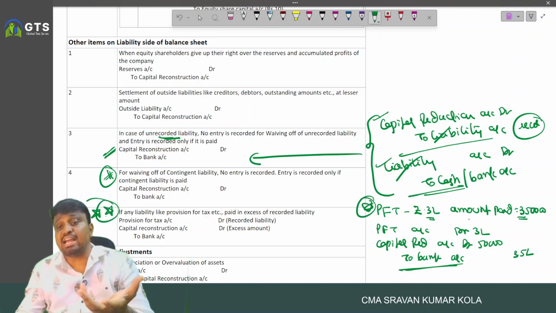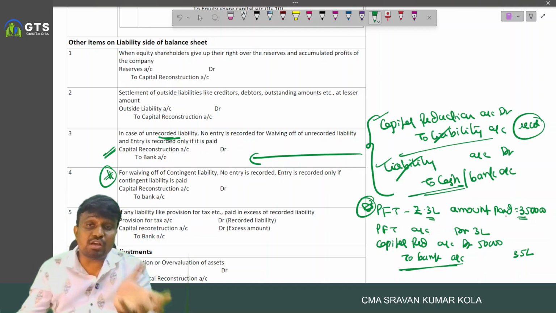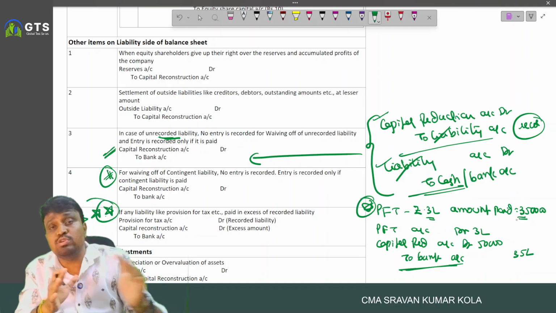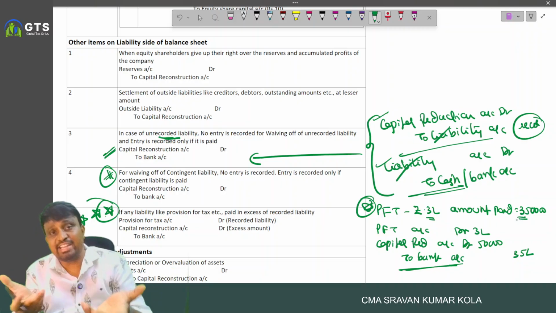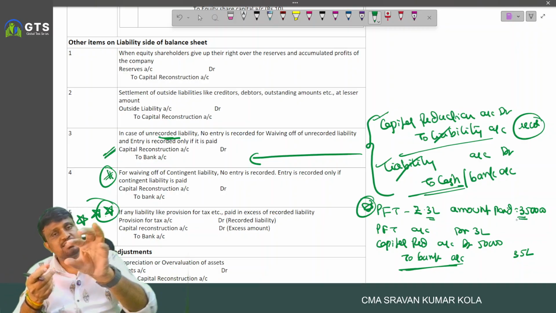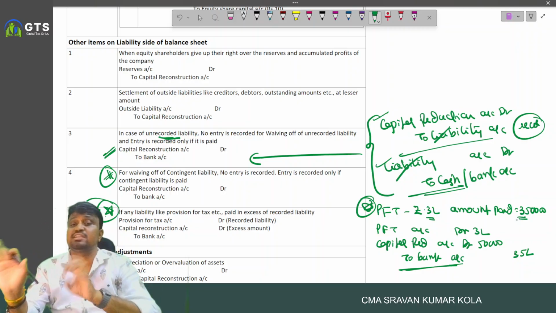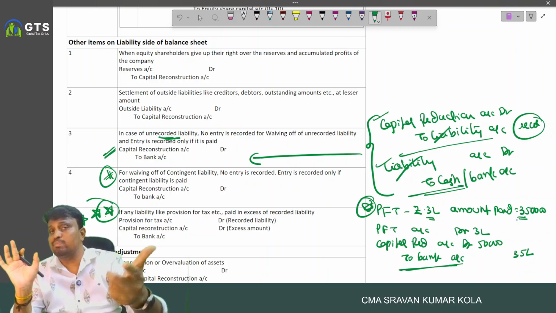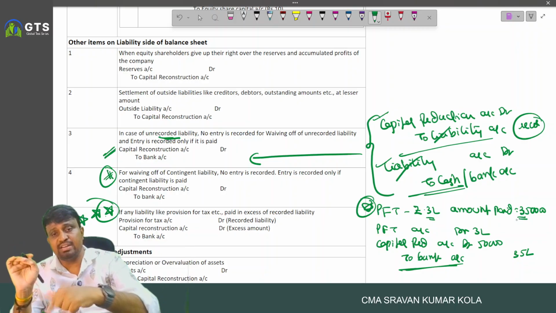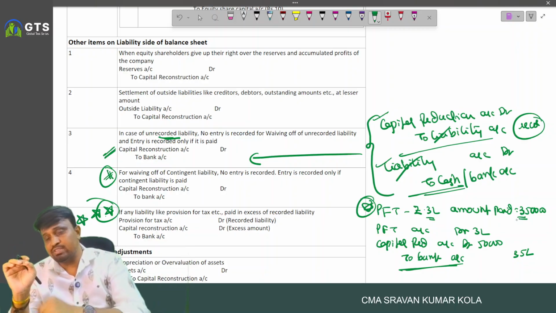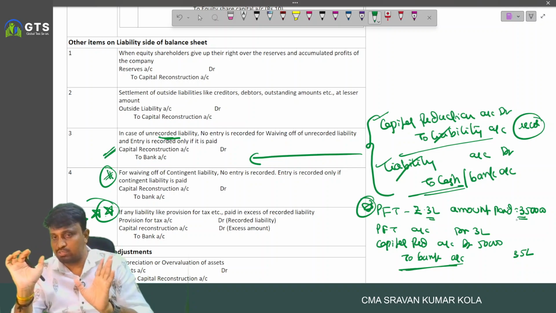So provision for tax is around 3 lakh, but the amount of tax we paid is 3 lakh 50,000. Out of the 3 lakh 50,000, 3 lakh is recorded and 50,000 is not yet recorded. So 3 lakh is treated as a recorded liability and 50,000 is treated as unrecorded liability. When the amount is paid: provision for tax account debited 3 lakh, capital reduction account debited 50,000, to bank 3 lakh 50,000.